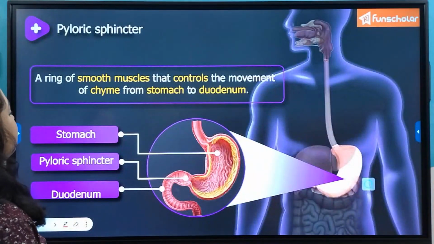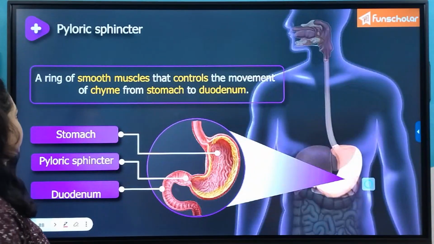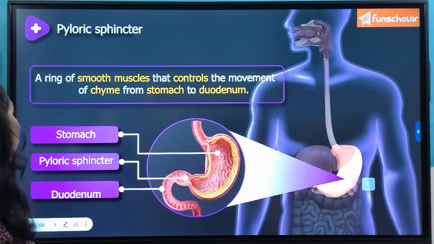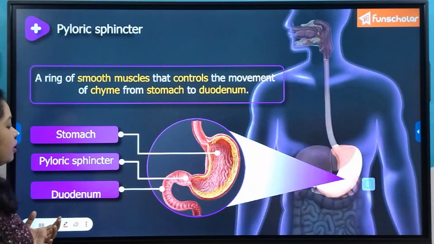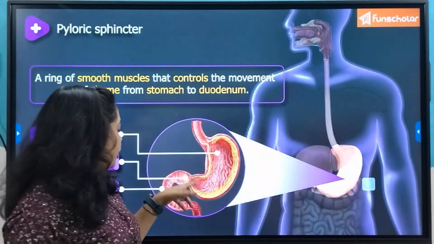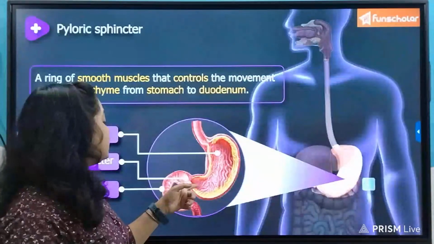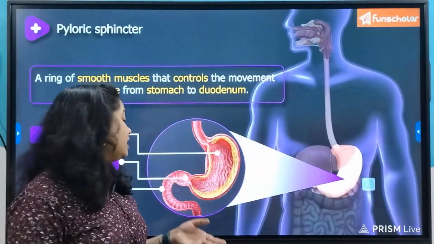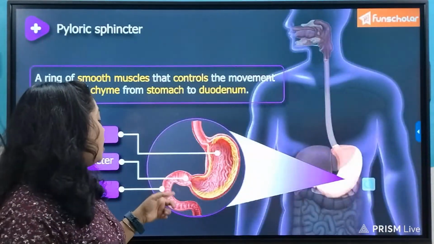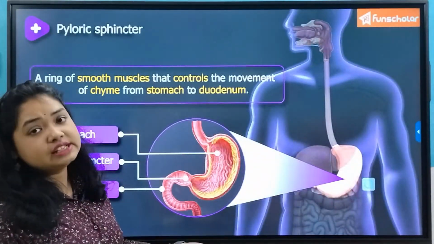So what is now the pyloric sphincter? We have already watched about this in the video, so this is also for recapitulation. It is a ring of smooth muscles that controls the movement of chyme from the stomach to the duodenum. So the entry point to the duodenum is guarded by it, just like a valve, like the valve which we see in the case of the heart. It doesn't allow the food that has already entered the duodenum to go back to the stomach.